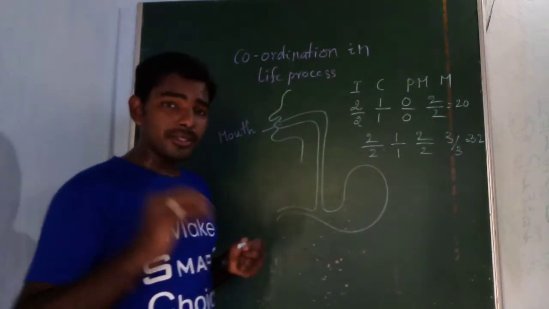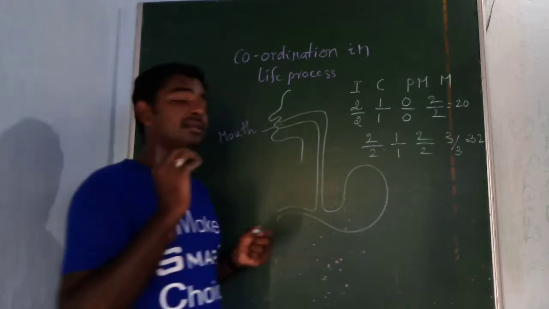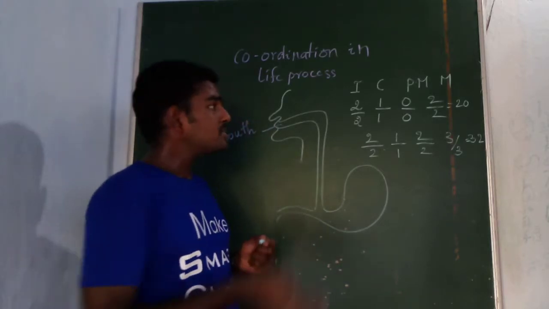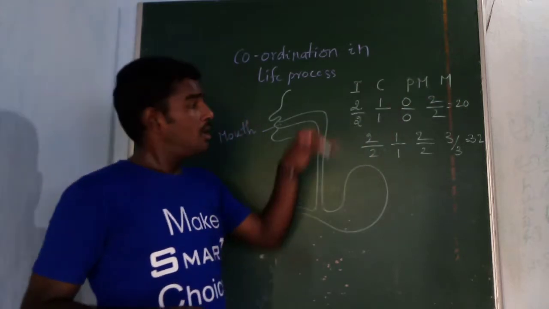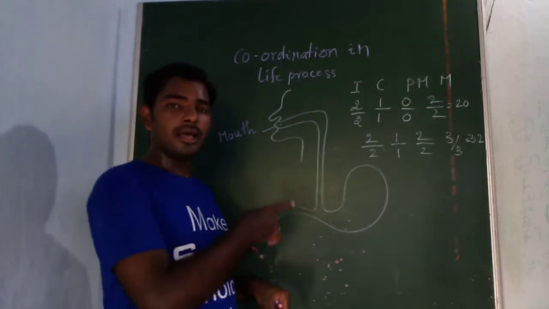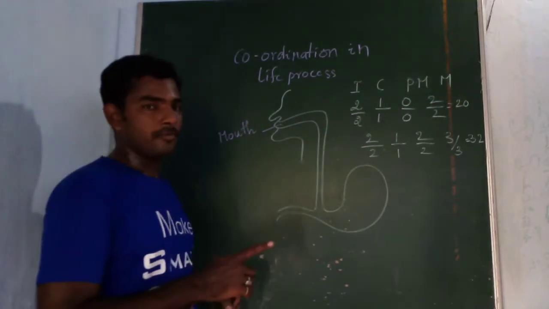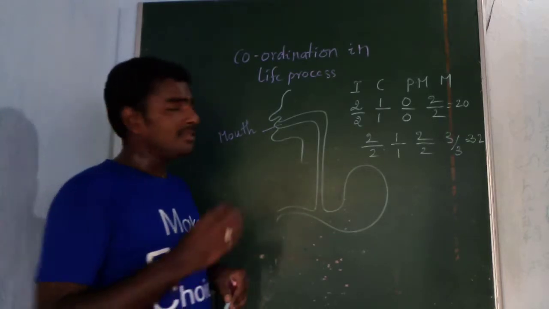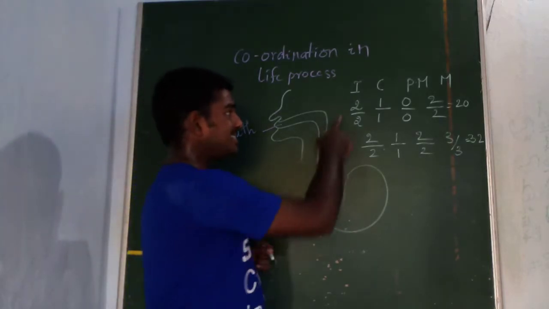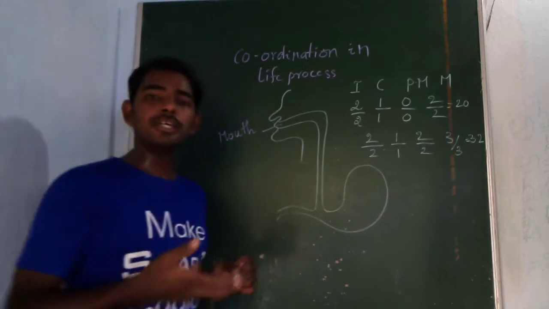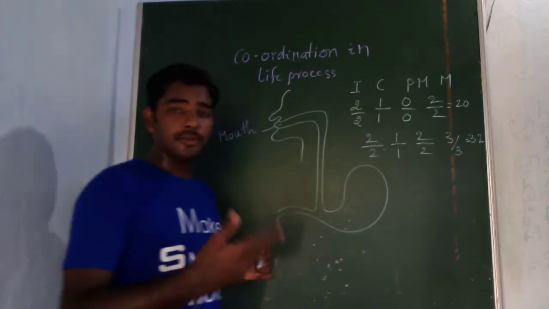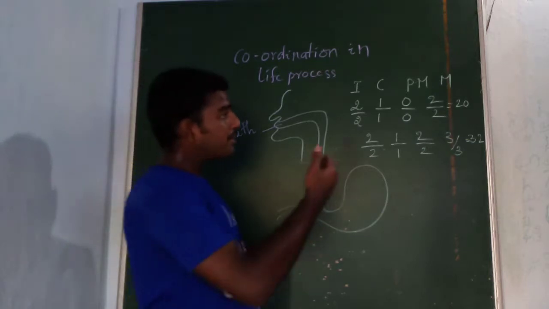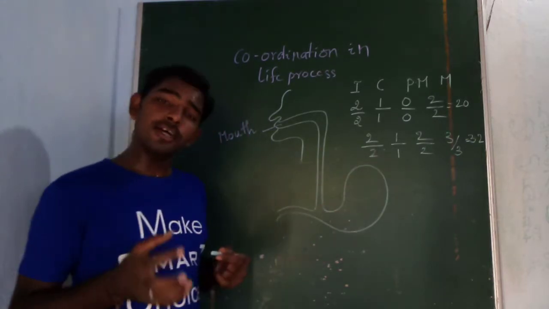The total number of teeth in our human body is 32, and there are four types: incisors, canines, premolars, and molars. Premolars are absent in the milk teeth. Clear, all of you? So this is about the teeth. Incisors are useful for cutting and crushing the food, canines for tearing the food, and premolars and molars for grinding the food.